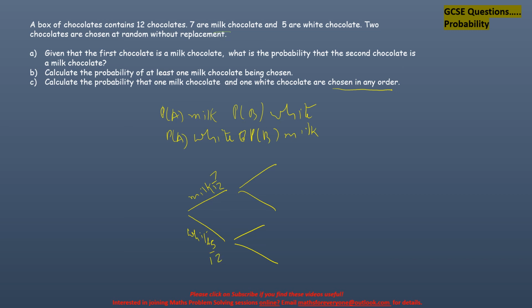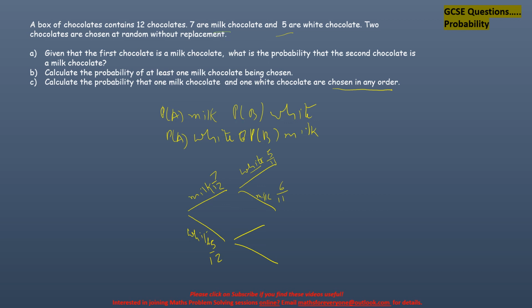Next, if it is a white here, the probability is 5 out of 11, and if it is a milk, it is 6 out of 11, because you have already taken out one milk, so there are 6 left out of 11.